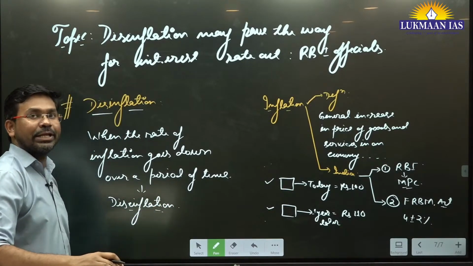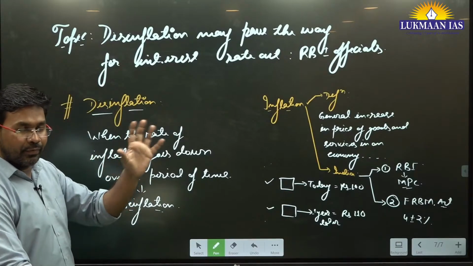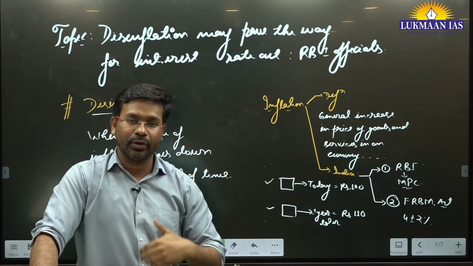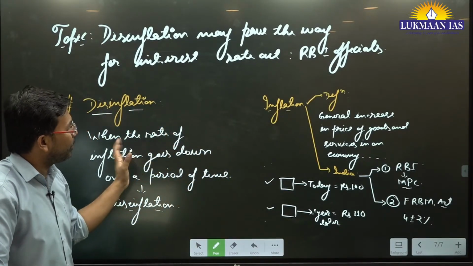In general terms, if you want the accurate definition, go back to your basic economics book.